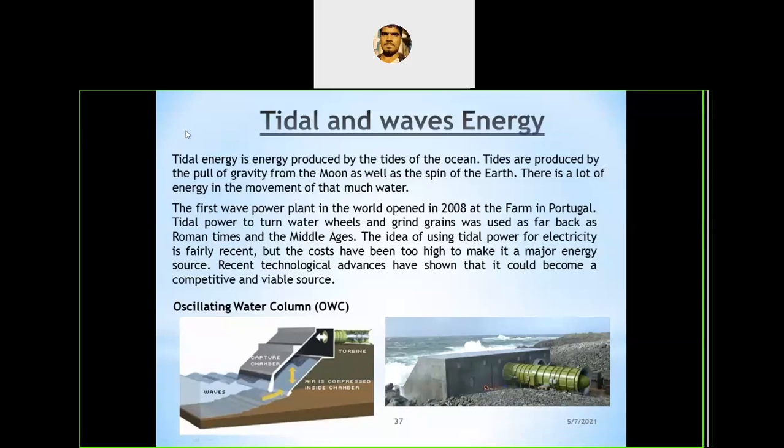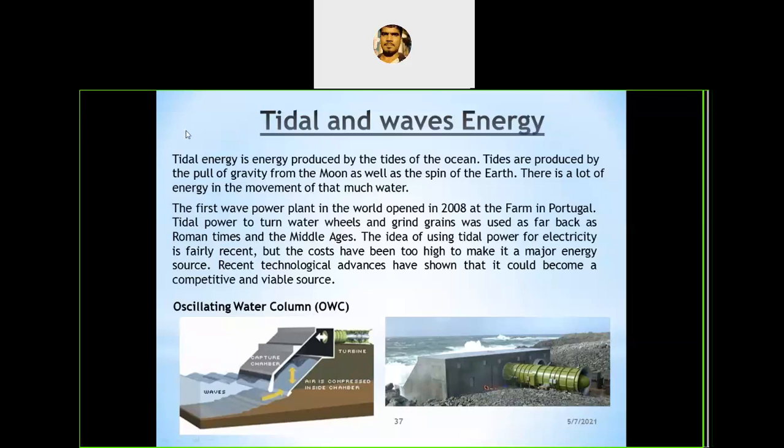These tides are commonly available on the bay of the ocean or beaches, but the waves are available in the deep sea, the main sea part or zone. There are two zones. If there is an ocean, at the start is the bay, which has some land along with the water.